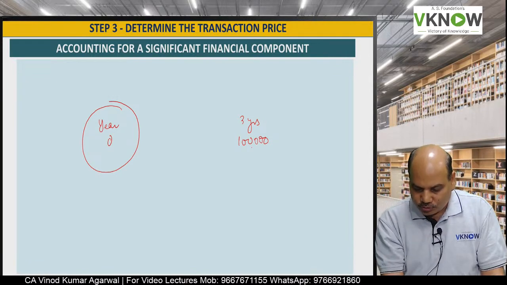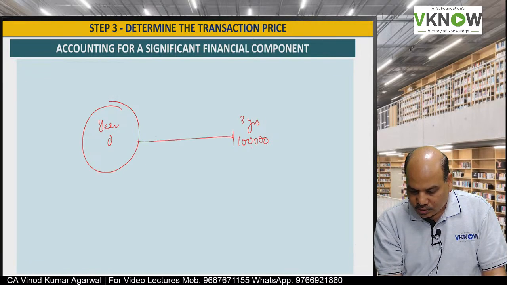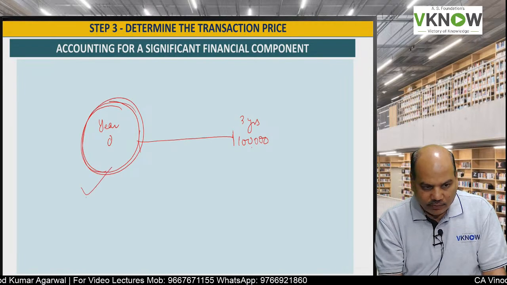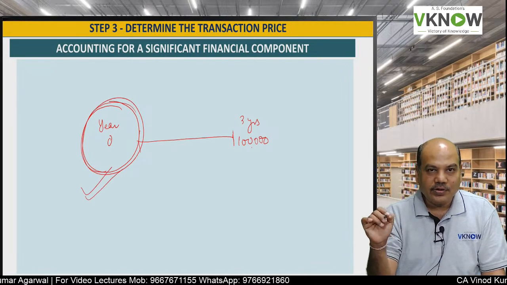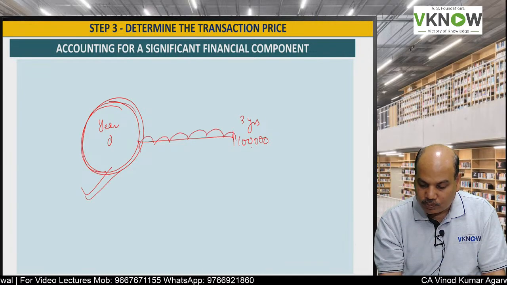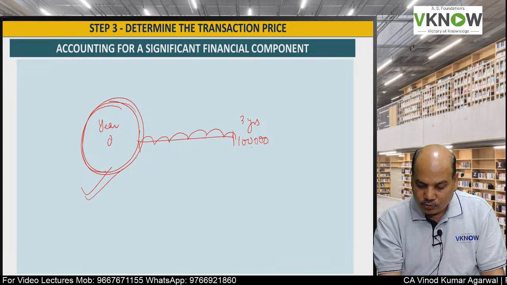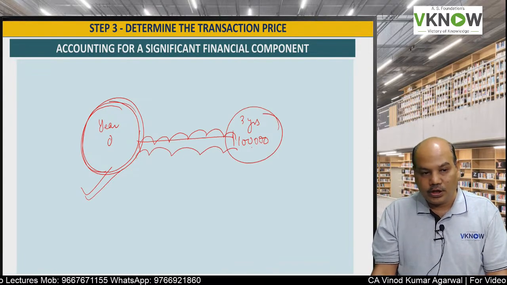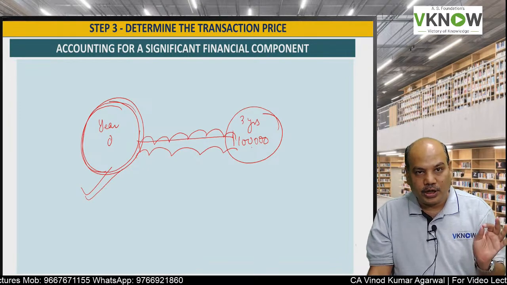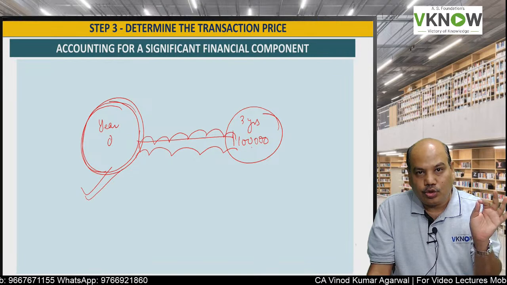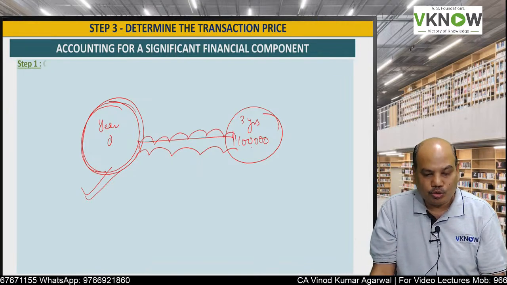The answer is no, because if somebody wants to buy today, he will not pay 1 lakh, he will pay less than 1 lakh. There is a significant financing component involved. It involves interest for 3 years. So if a significant financing component is included in the transaction price, we need to adjust the revenue to be recognized.